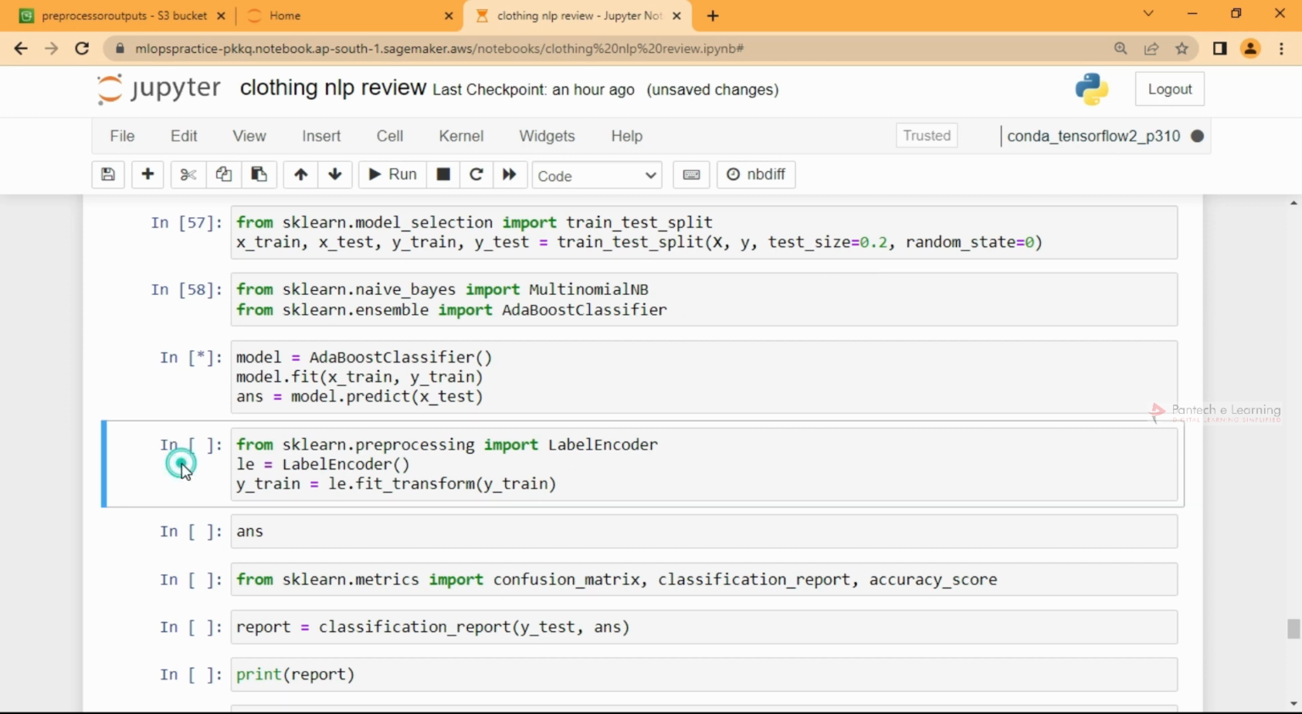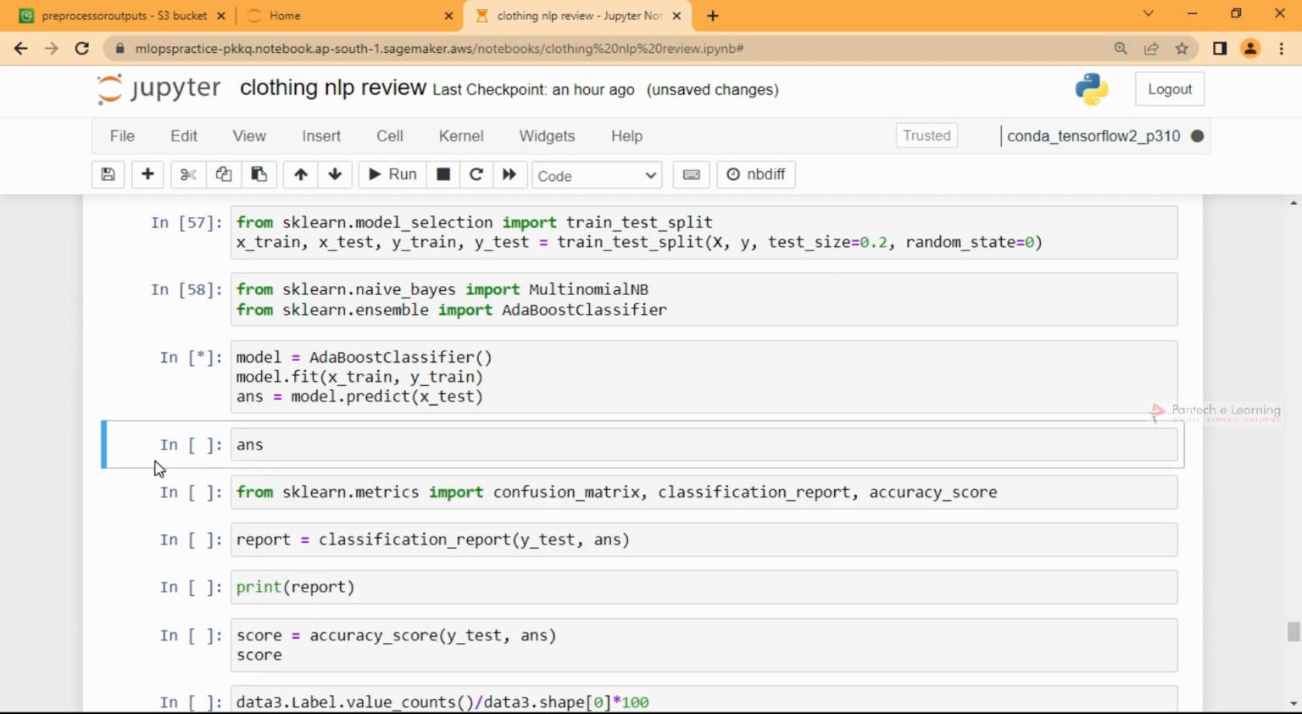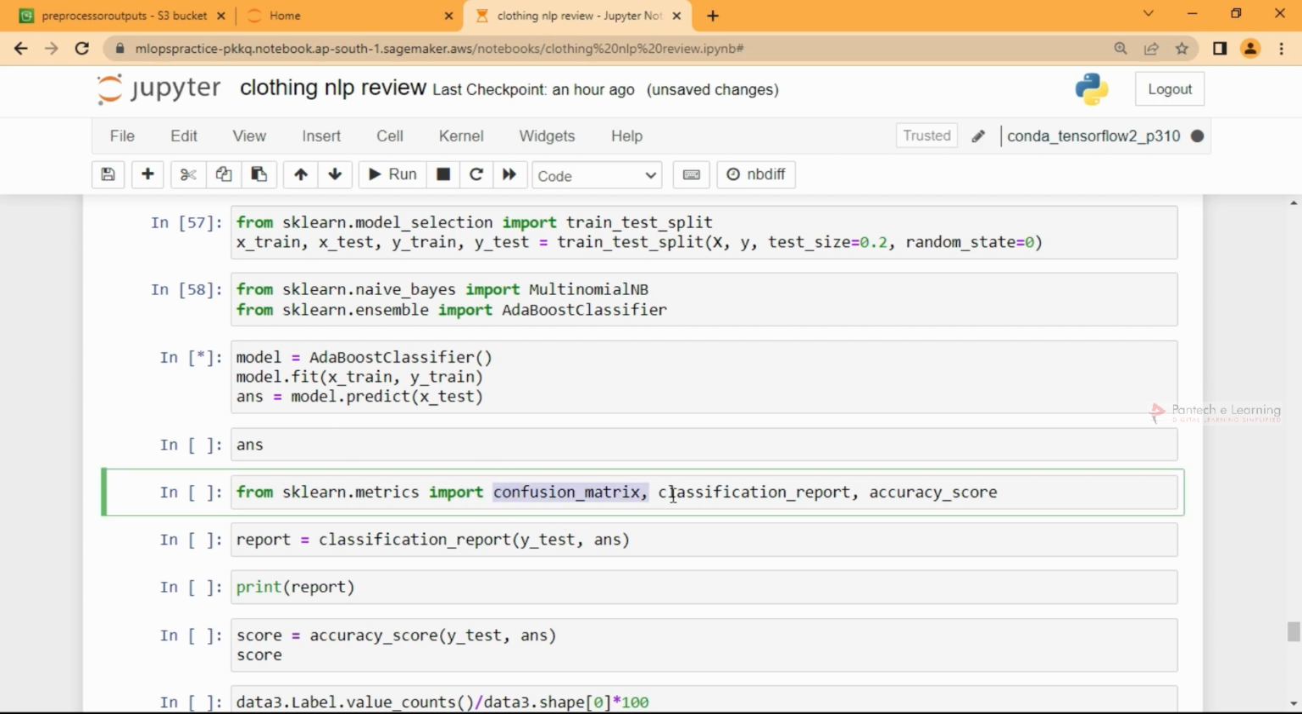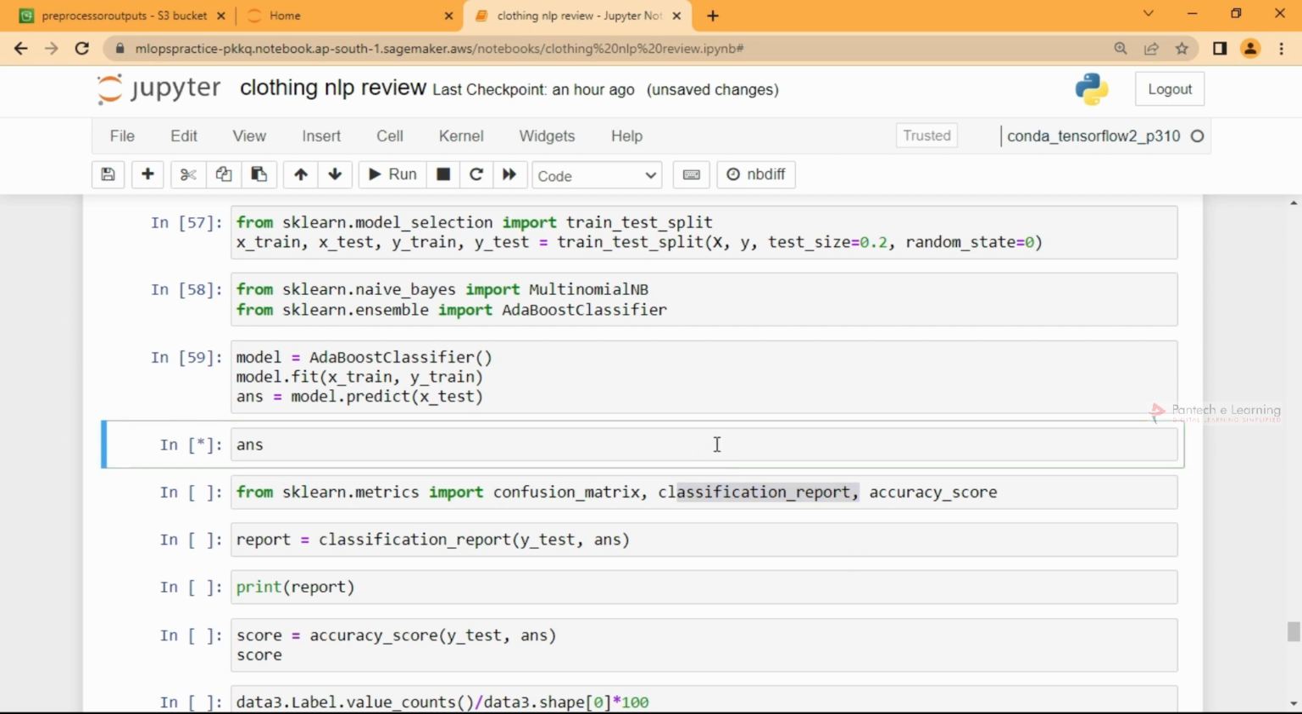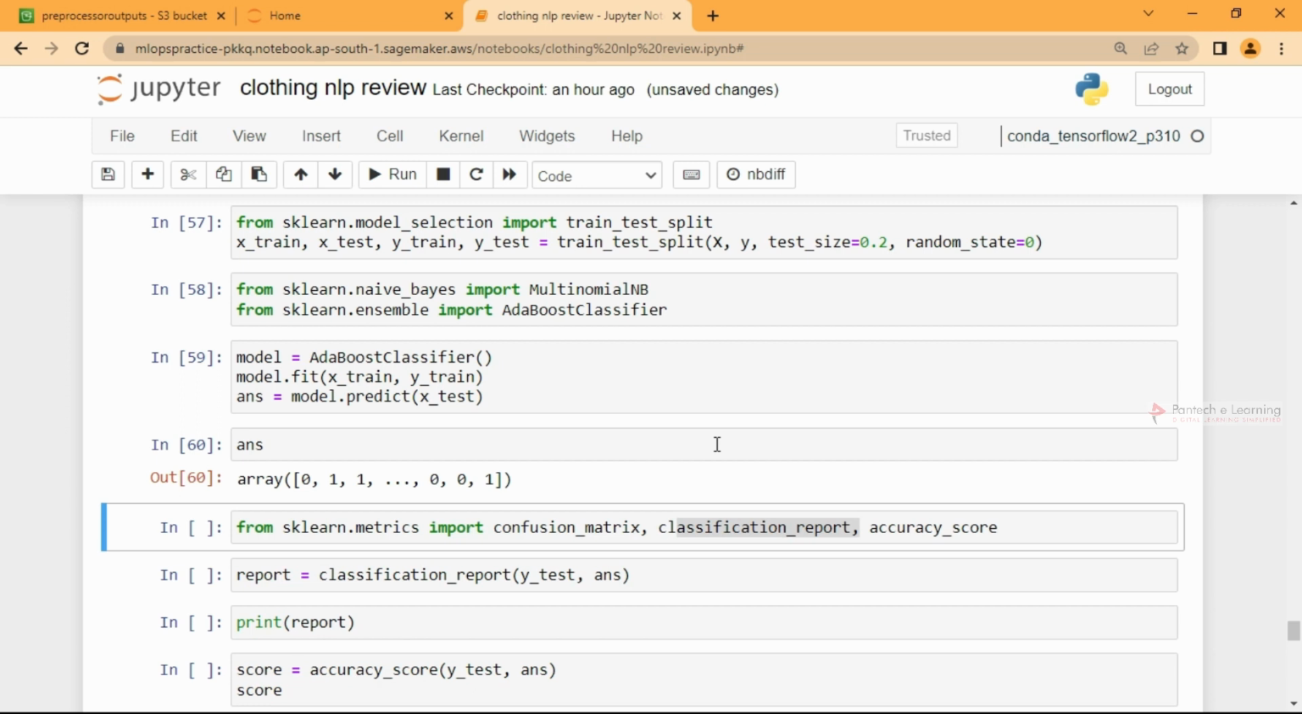Once it is done, we can call the confusion matrix, classification report and accuracy score to verify how well it is performing. You can also use some other algorithms. We'll wait for this to wind up. It's done, so let us check the answers. We have zeros and ones as predictions, 0 is negative and 1 is positive.